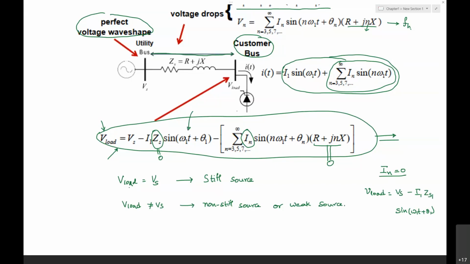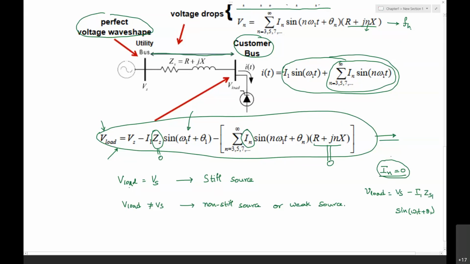They don't look into what kind of current is drawn by the load. There is no possibility to have IN equal to zero from the customer side, because almost all the loads they use are nonlinear loads.